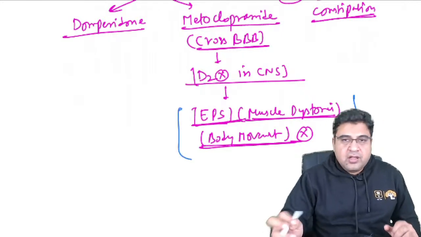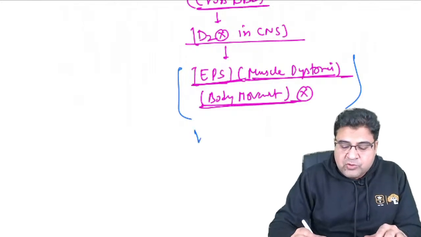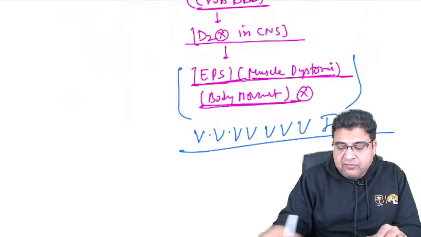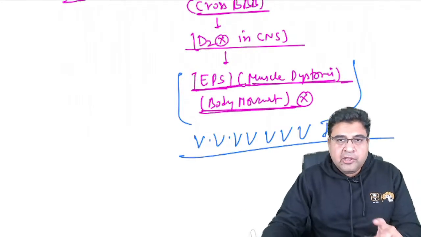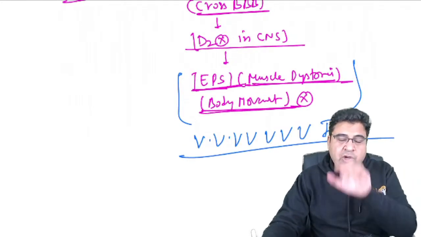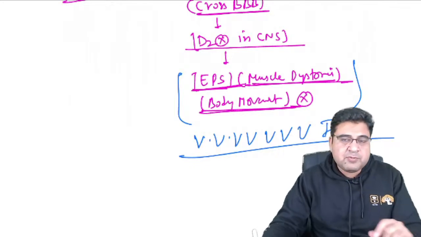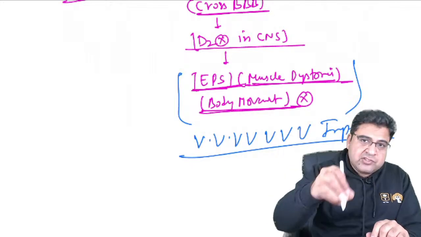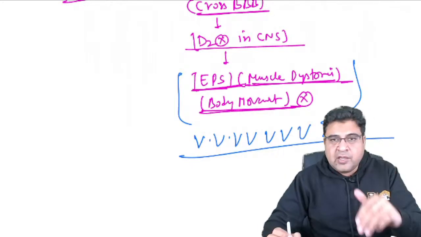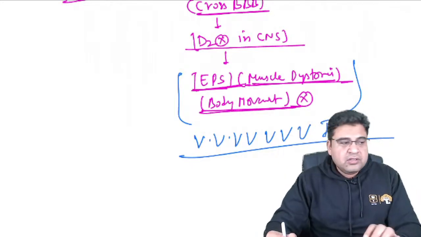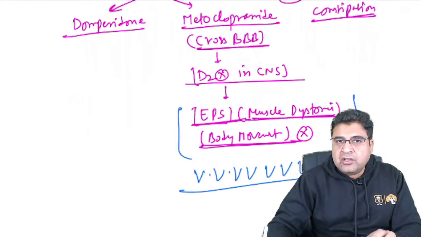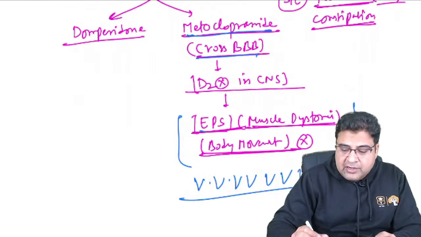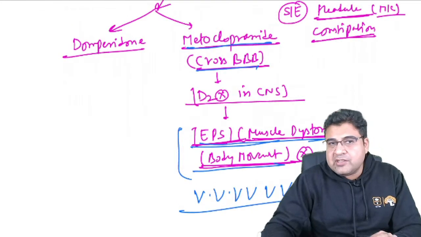And guys, it does not matter how much space you have in your copy. If you can write it down, write it down. This is a very, very important point. In the last 5 years, this question has been asked around 7 times, because you have 3 exams per year. So this question is asked 7 or 8 times in your exam. Even last year in the NEET exam, this question was there. This time in the FMG exam, this question was there. This is a very important question: metoclopramide can cross the blood-brain barrier and can result in muscle dystonia and body movement disorders.